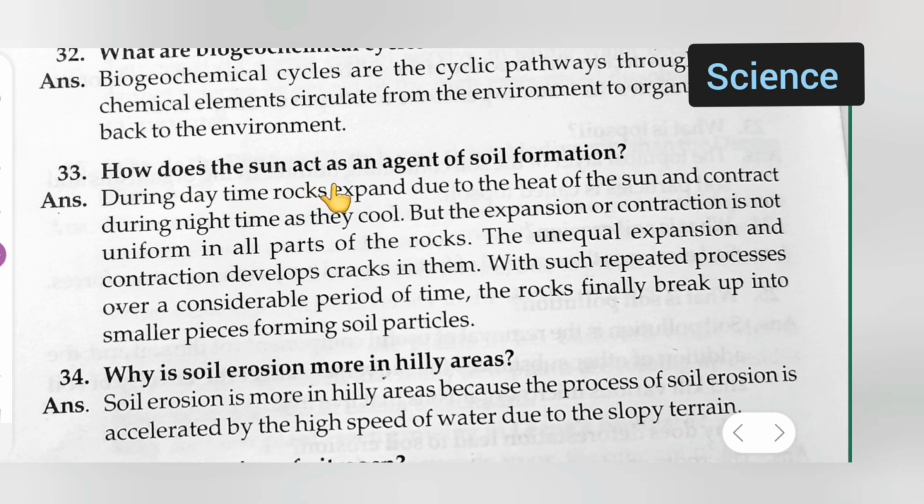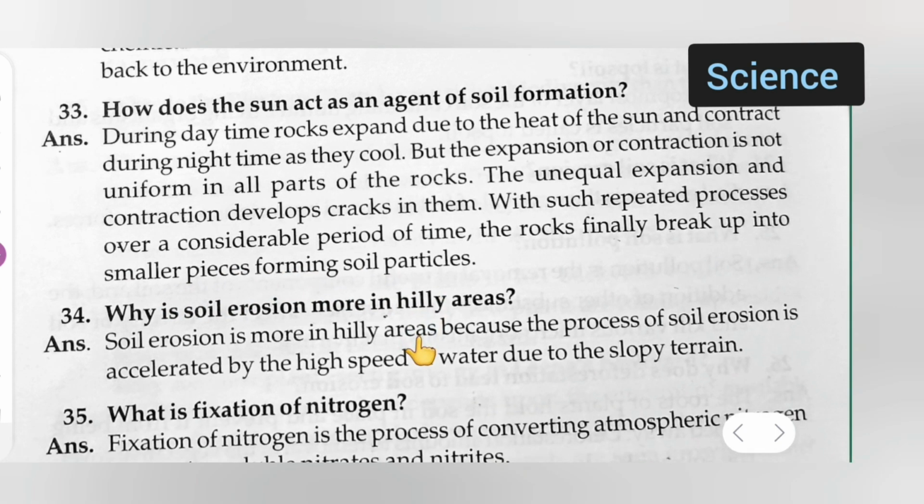How does the sun act as an agent of soil formation? Answer is, during daytime, rocks expand due to the heat of the sun and contract during night time as they cool, but the expansion or contraction is not uniform in all parts of the rock. The unequal expansion and contraction develop cracks in them. With such repeated processes over a considerable period of time, the rocks finally break up into smaller pieces forming soil particles.